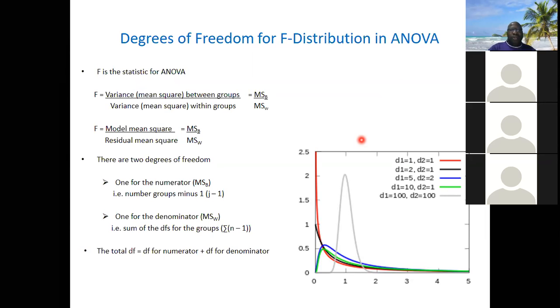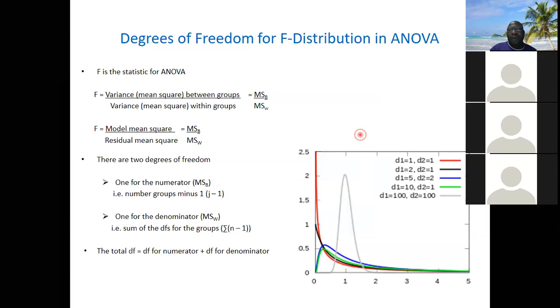Now, I just call it the degree of freedom, but let's look at the logic, because we said earlier that even the shape of the distribution depends on the degree of freedom. It's a family of distributions, so we have different types of distribution, different shapes, depending on the degree of freedom. So how do you conceptualize the degree of freedom? And since there are two degrees of freedom, how do you conceptualize it? That's what I want to show here.